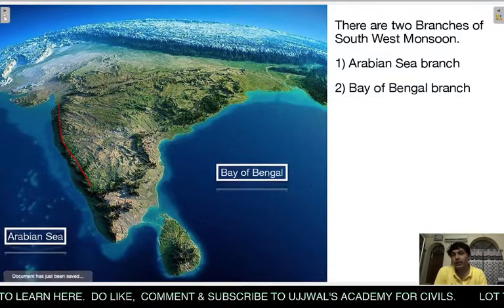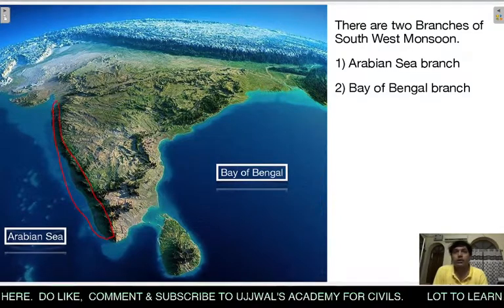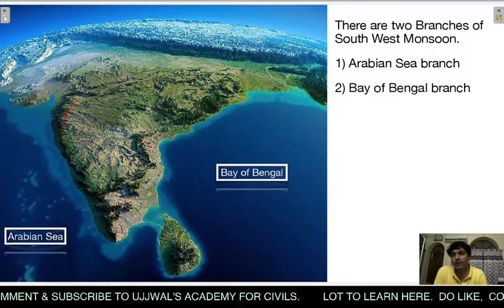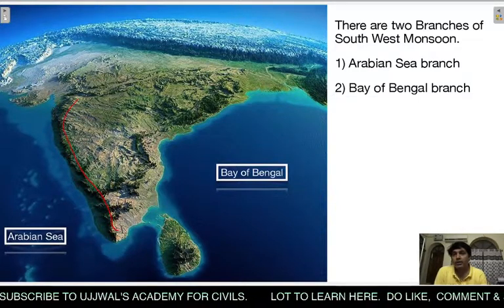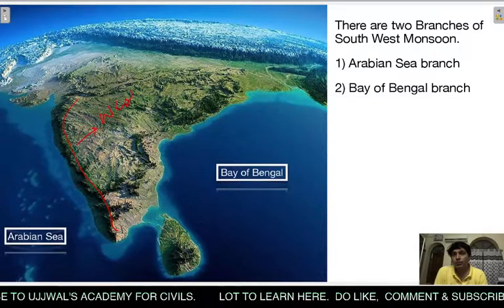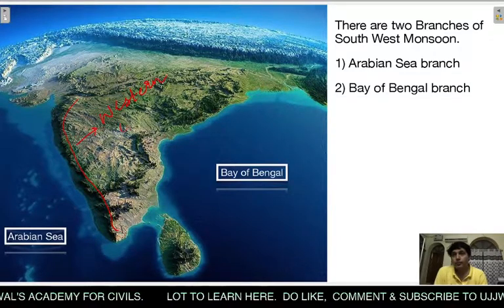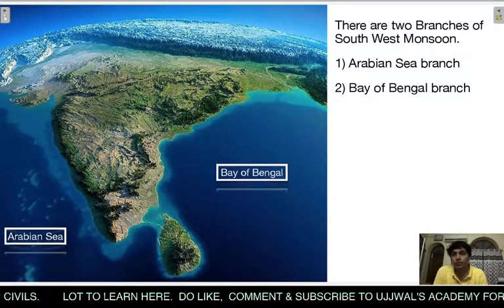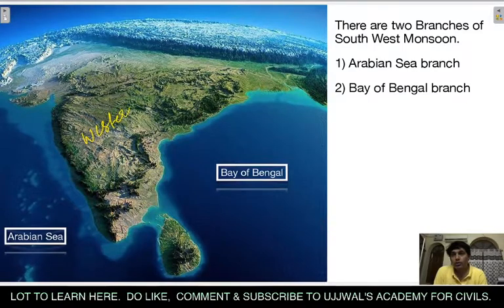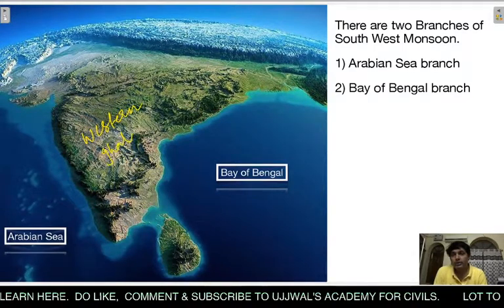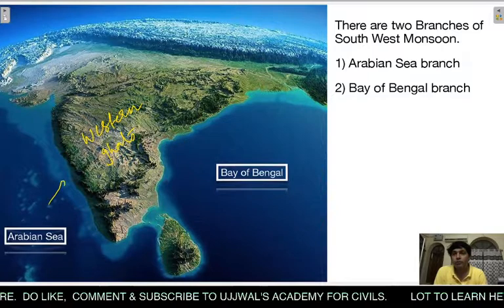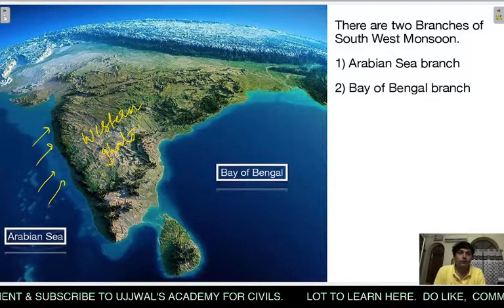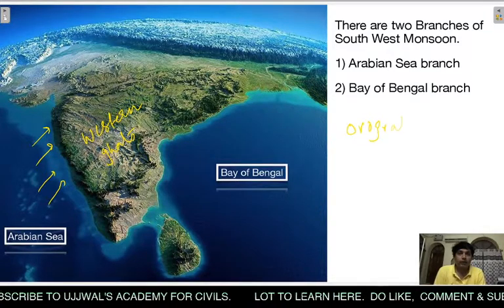Here you can see this is the western coast. Western coast has got the Western Ghats. As you can see in this figure, these are the mountains. These are the Western Ghats region. So when these monsoon winds strike these Western Ghats, there happens an orographic rainfall.